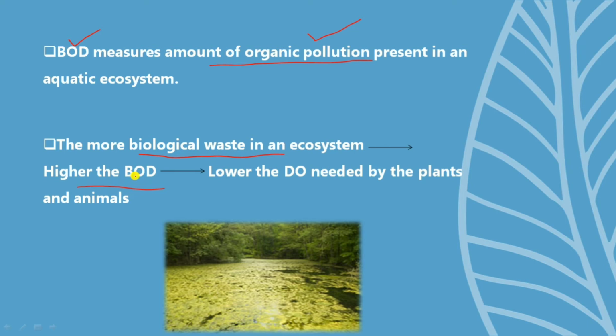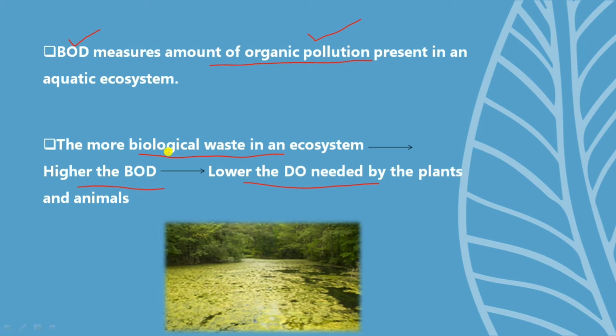Which leads to lower dissolved oxygen for the plants and animals. Why? Because a higher BOD means more dissolved oxygen is used up by the microorganisms to decompose that biological waste, which leaves only a small amount of dissolved oxygen in the aquatic ecosystem. That small amount is used by the plants and animals to survive. So this will badly affect the aquatic life as well. Hope you guys are clear.